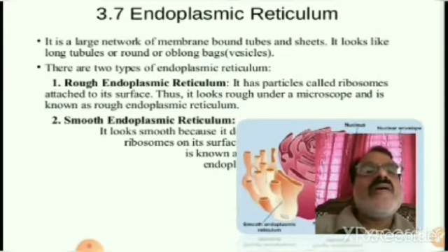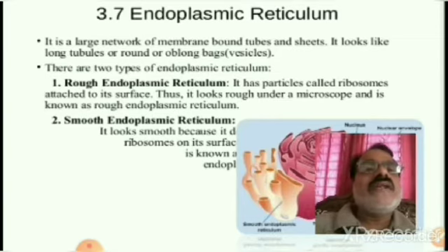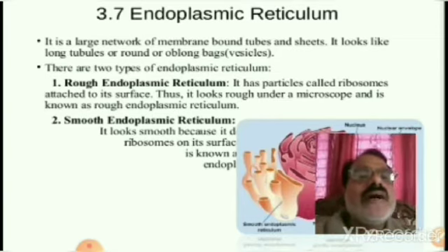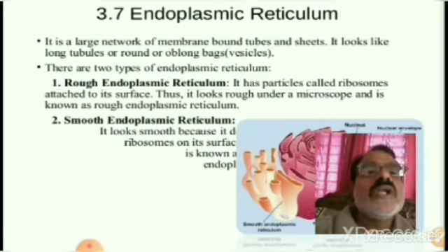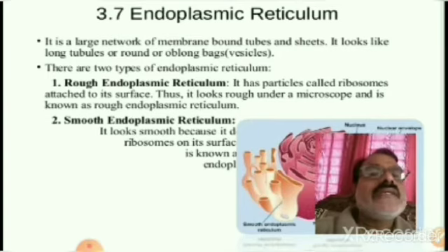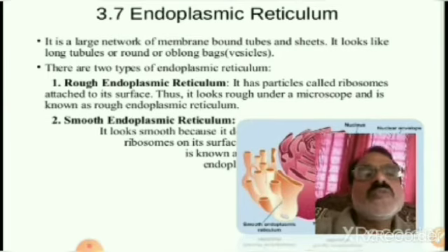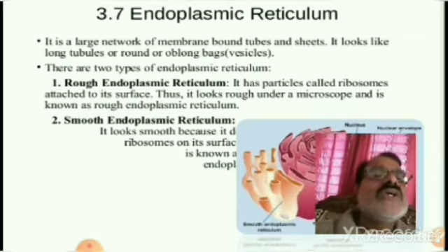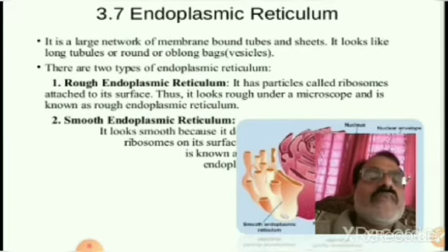One is RER, that means rough endoplasmic reticulum. The second one is SER, that means smooth endoplasmic reticulum. Rough endoplasmic reticulum has particles called ribosomes attached to its surface. Thus it looks rough under a microscope and is known as rough endoplasmic reticulum.